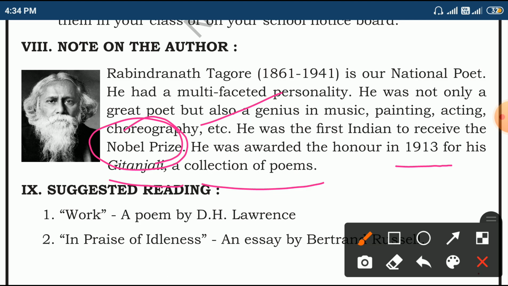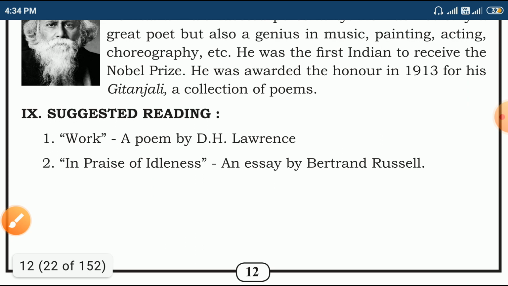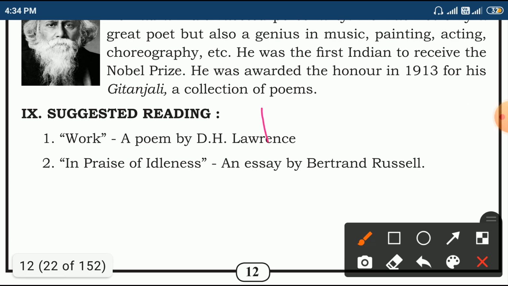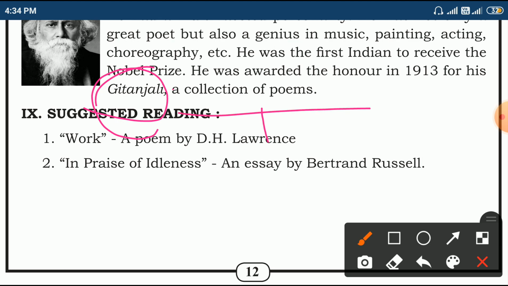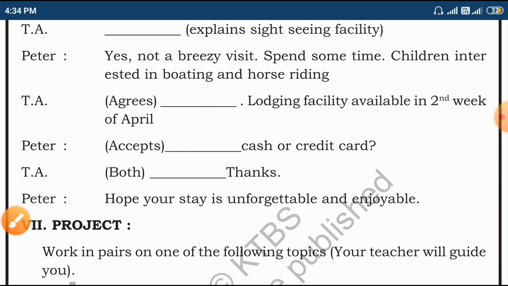So Gitanjali is a contribution. This work made him win this award. So that is the author's introduction. Let us move to page number 1 about the lesson.